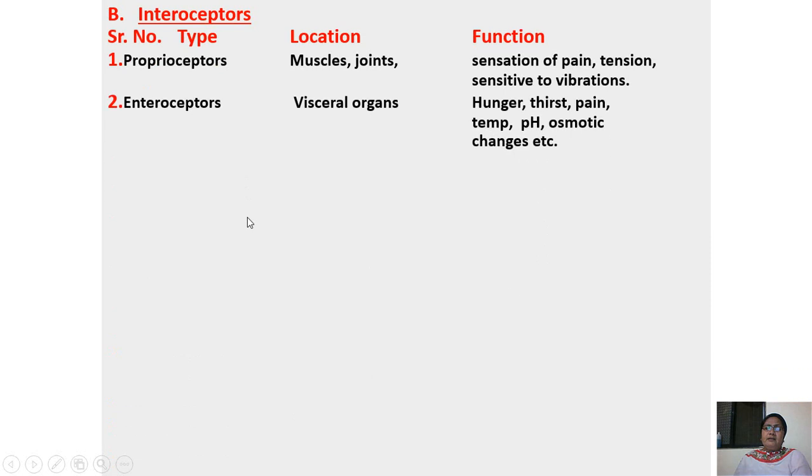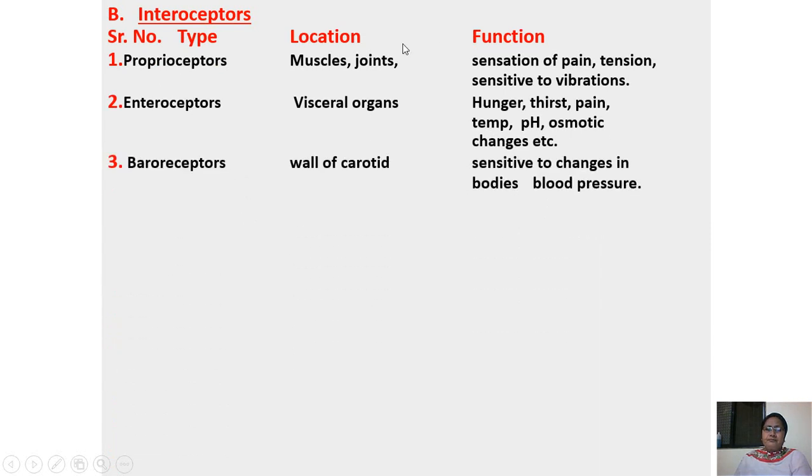Now next one is the interoceptors. Here again is a little table about interoceptors. Type: proprioceptors, located in the muscles and joints. Function is sensation of pain, tension, sensitive to vibration.